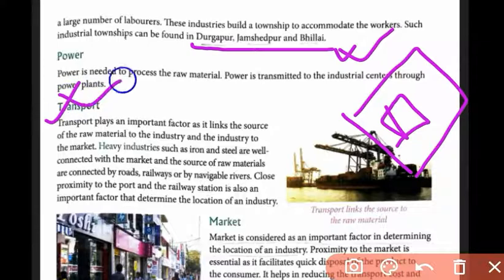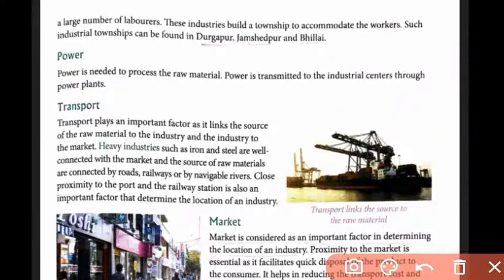Next we have the transport. Good and accessible transport facilities are also very much required to export and import the raw materials and to export the produced goods. Heavy industries such as iron and steel are well connected with the market and the source of the raw materials. They can be connected by roads, railways, or by navigable rivers. So the accessibility to the port is also needed to export the produced goods for the heavy industries.